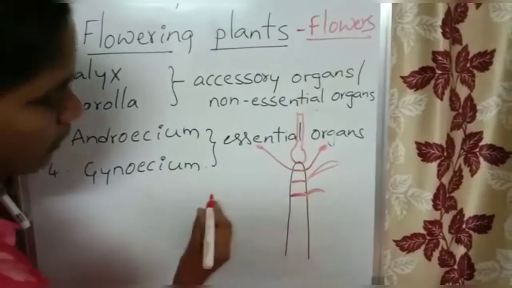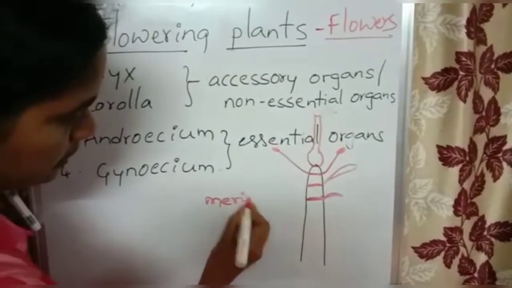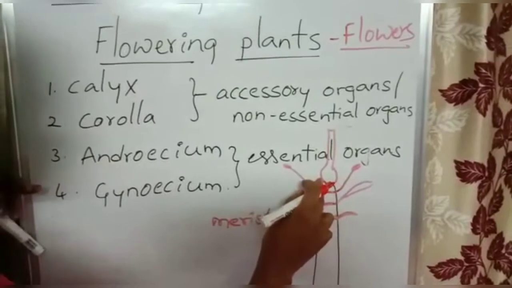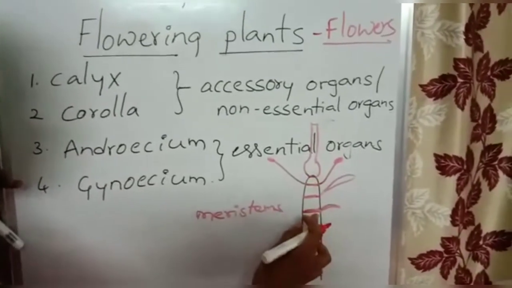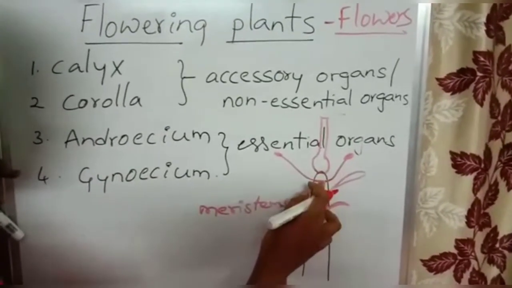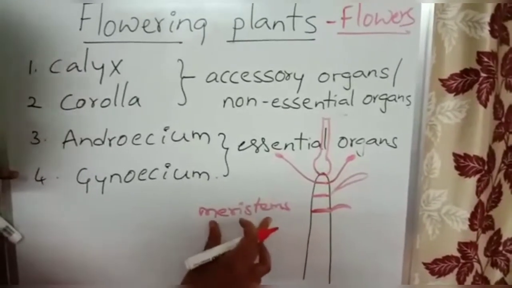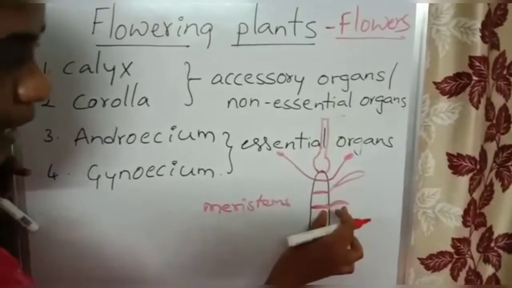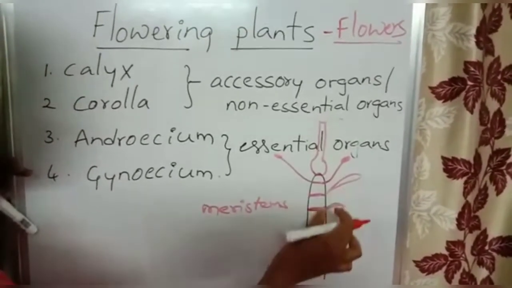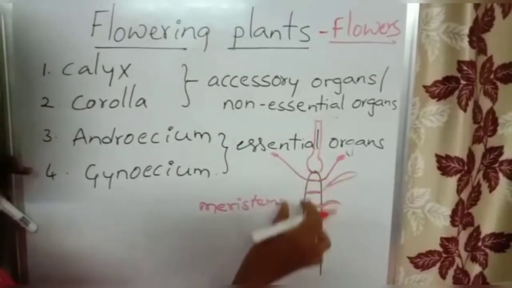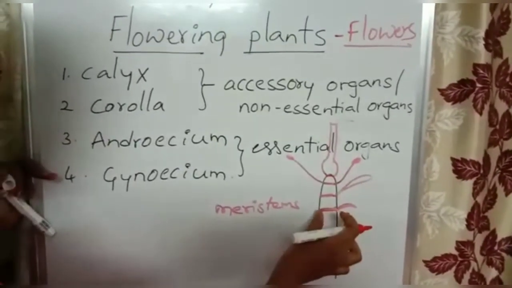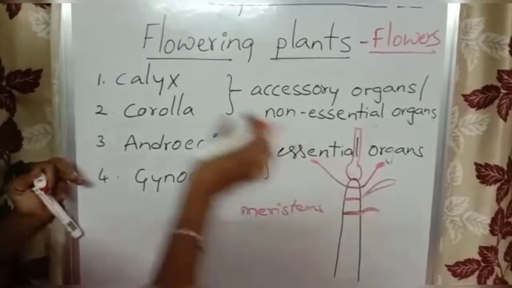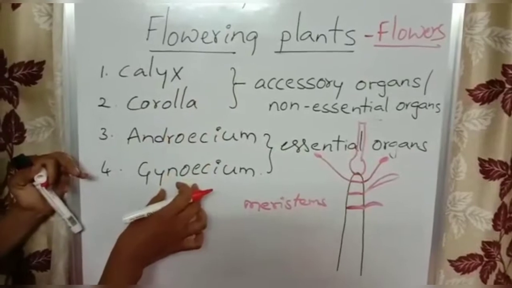At every node meristems are present: the apical region has apical meristem, and these nodes also have meristems. These meristems develop different floral parts arranged in different whorls, so each whorl has particular organs: calyx, corolla, androecium, and gynoecium.